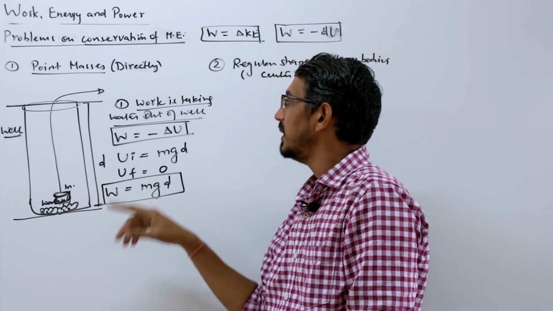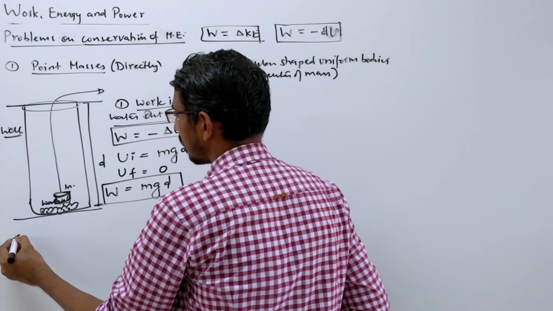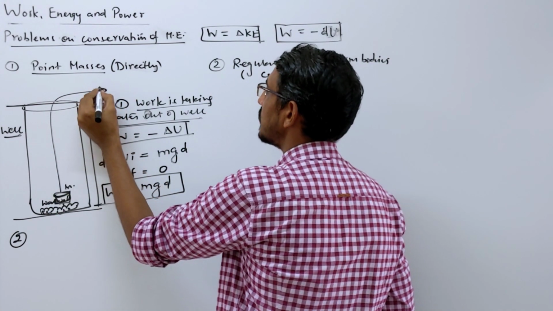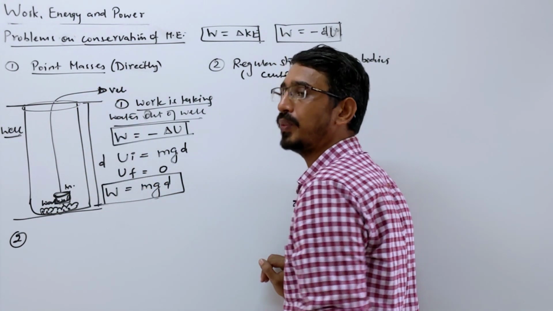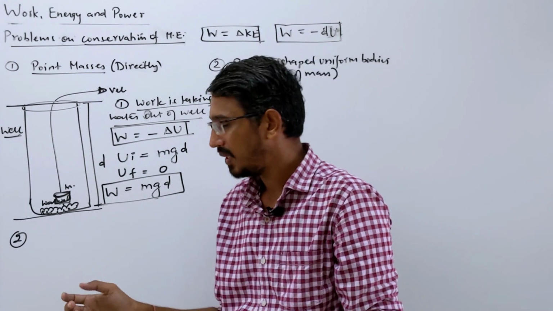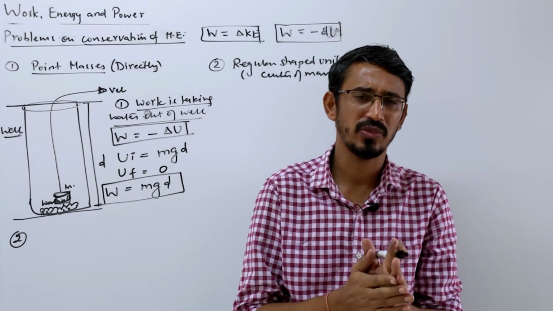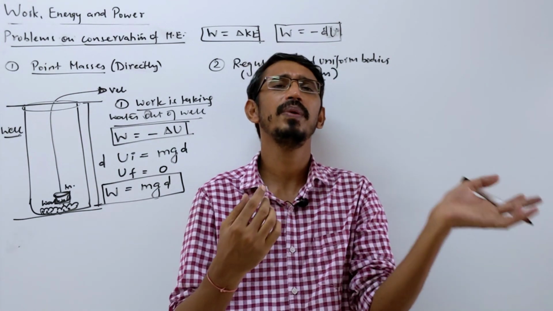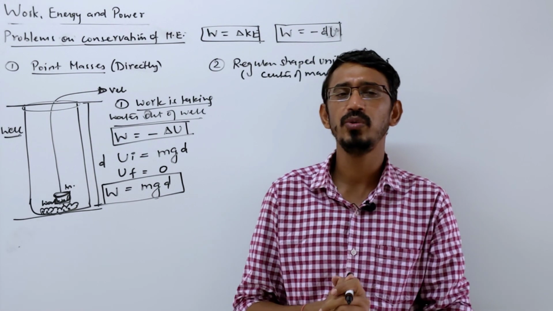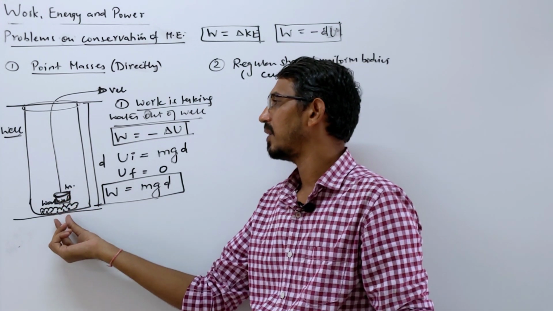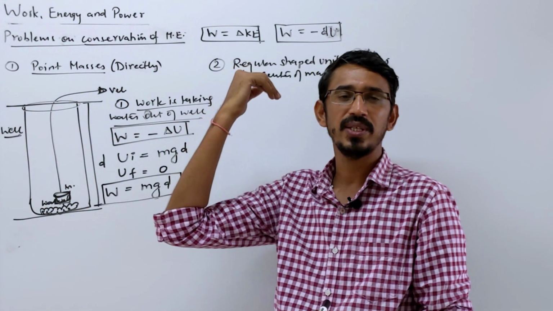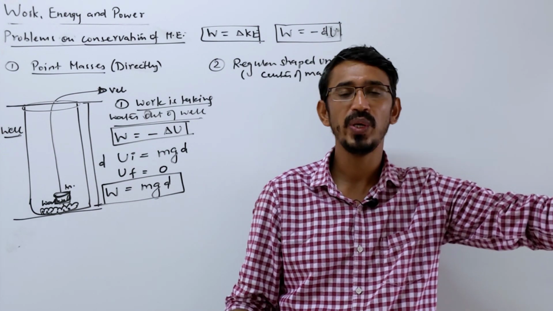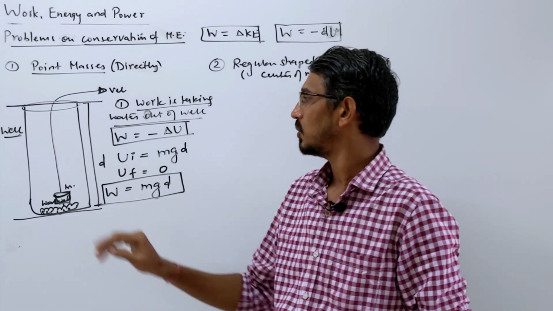Done. Now the same question may be asked like this: we want to take water out with some velocity that will be given to you. Generally this question is asked about a pipe, so I won't do it here. When we learn the next topic, power, we will do it there, because you cannot take water out in a bucket and throw it with some velocity, it will always be a pipe, so water continuously comes out at some velocity. So we'll discuss this question in the power topic. Here, this much only.